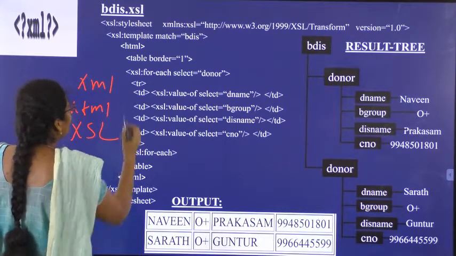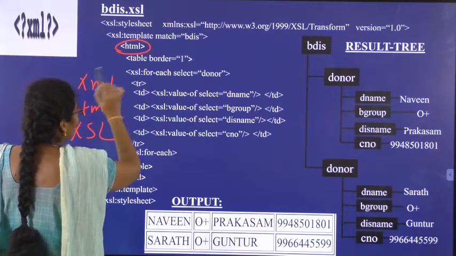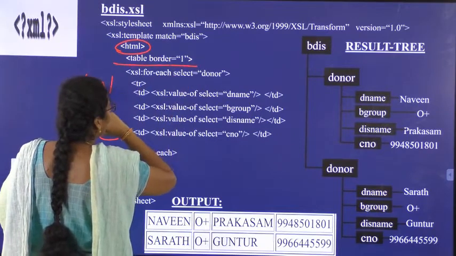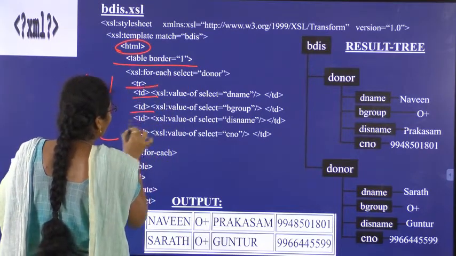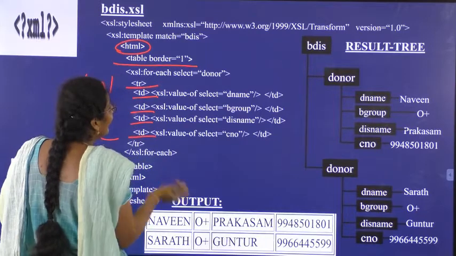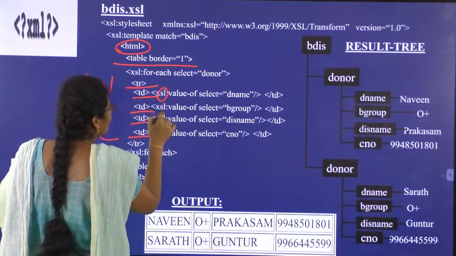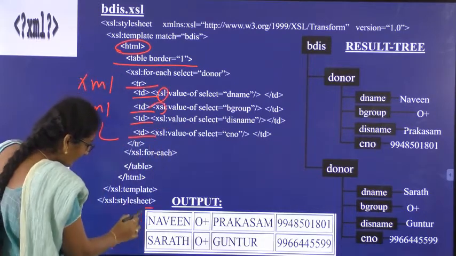If you observe here, we have the HTML tags. I have taken a table with border 1 and taken all the table rows and columns. Then I implemented the style sheet inside the table so that I got the output like this.